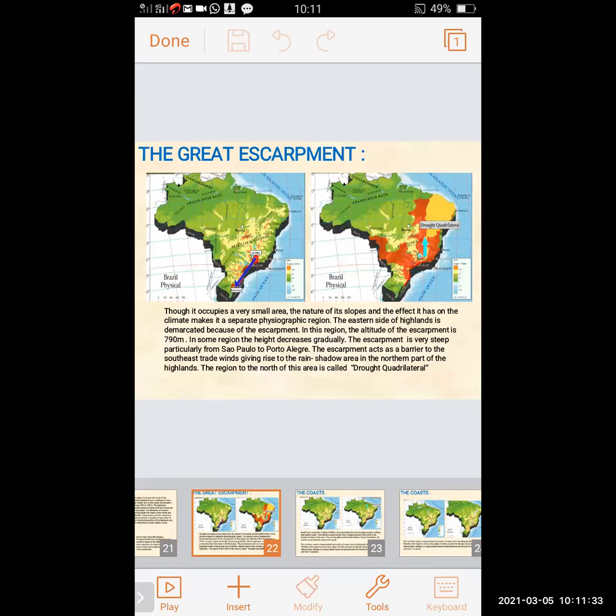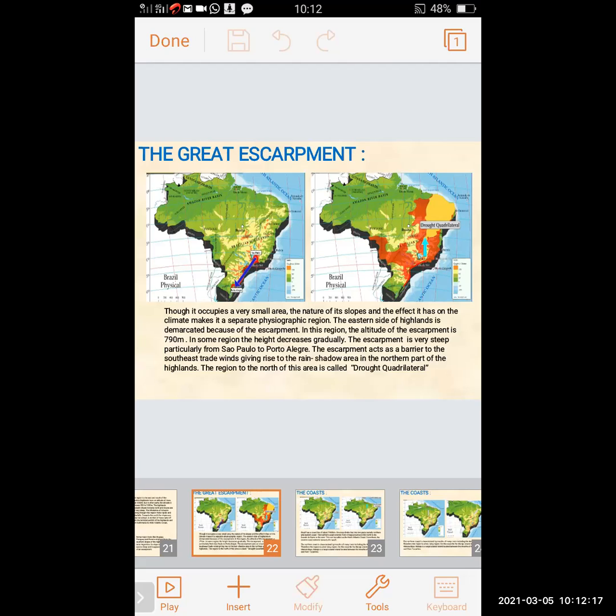The Great Escarpment. We will revise about the Great Escarpment. Though it occupies a very small area, the nature of its slope and the effect it has on the climate make it a separate physiographic region. The eastern side of the highland is demarcated because of the escarpment. In the first picture, the arrow in blue color shows that the altitude of the escarpment is 790 meters.